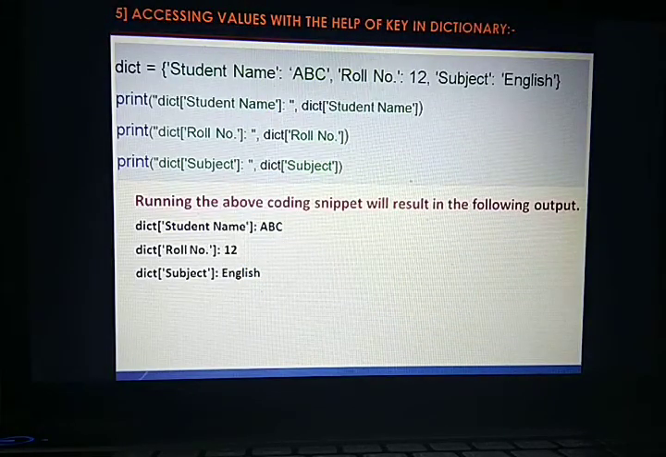Now a few more examples of how we can access an element from a dictionary. You can directly write the roll number and you can see the value at that roll number. What we are doing here is just writing the name of the dictionary and, in brackets, the name of the key, then it will return the value at that key.